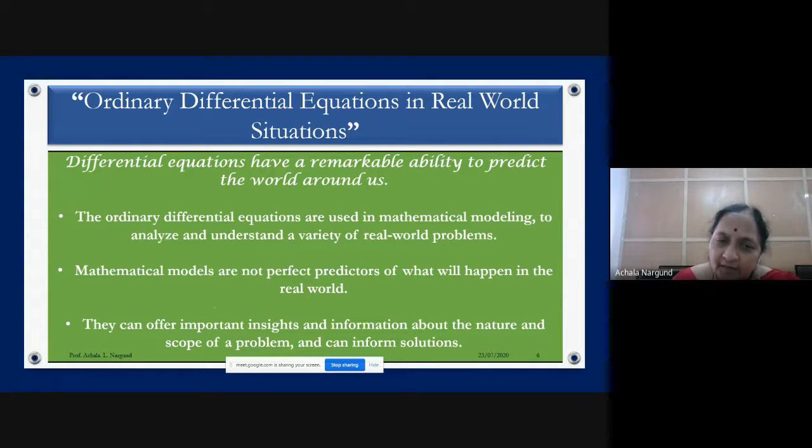They can offer important insights and information about the nature and scope of the problem and can inform solutions. It will tell you, okay, this is the information I am giving you: in the next 48 hours it will rain, heavily or lightly. And then I will say what the solution is: you stay in the house or you take an umbrella with you. That is the solution I can give you. That's what mathematics can do.